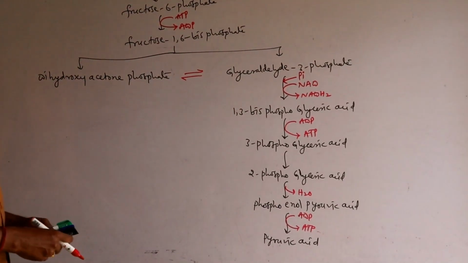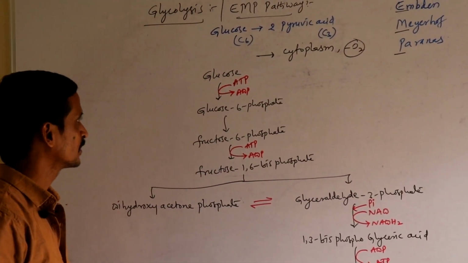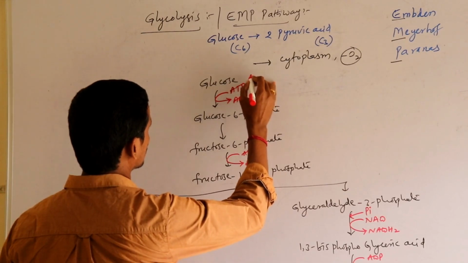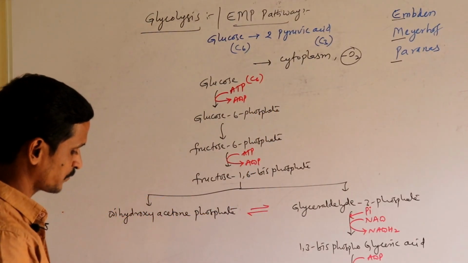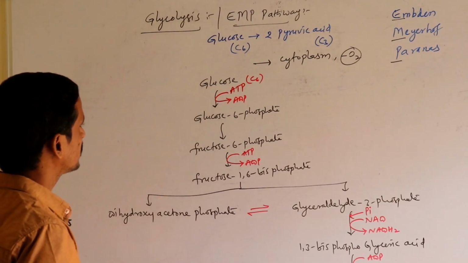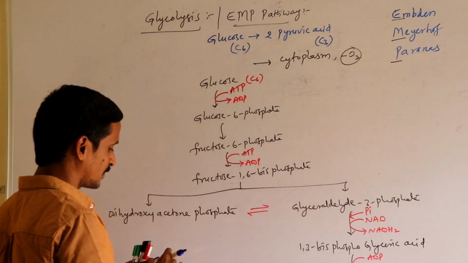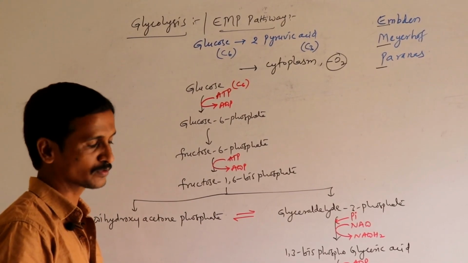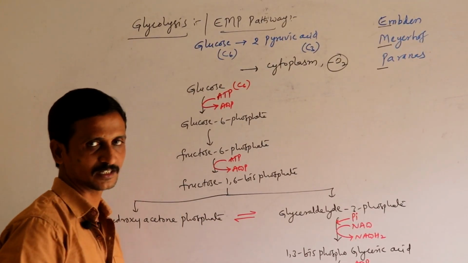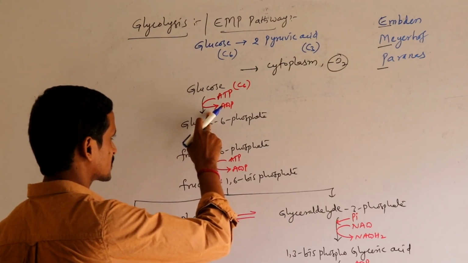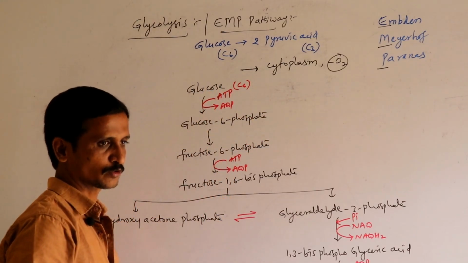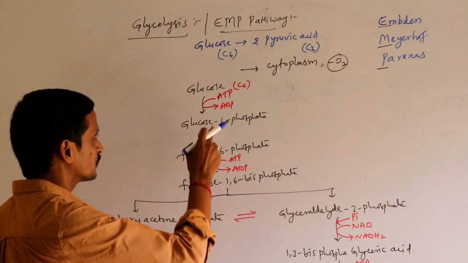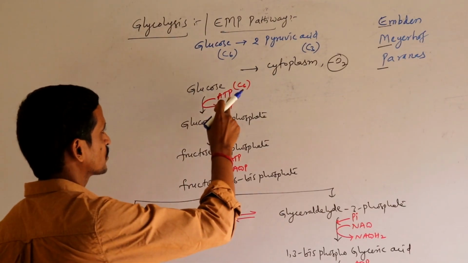Let us discuss the process which is involved here. Glucose is a carbon 6 compound which is converted to glucose 6-phosphate by utilization of ATP. One ATP is used. Actually, we are in the mechanism of oxidation of glucose, and our intention is to see the production of ATPs. But in the very first step itself ATP is utilized, no problem. Why? Because glucose needs to be initiated for further breakdown, for which energy consumption is mandatory.